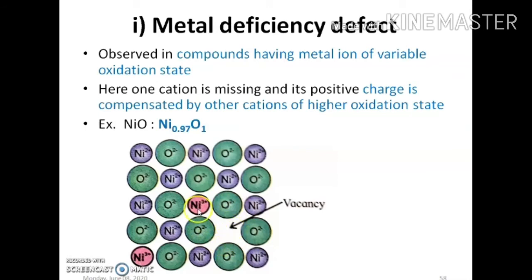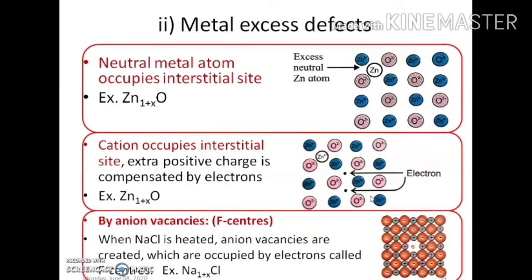These two positive charges are compensated by these two Ni3+ cations, Ni3+, Ni3+. Altogether these two cations have two positive charges extra that will compensate the vacancy created over here, the positive charge of the vacancy of Ni2+. So this is metal deficiency defect.